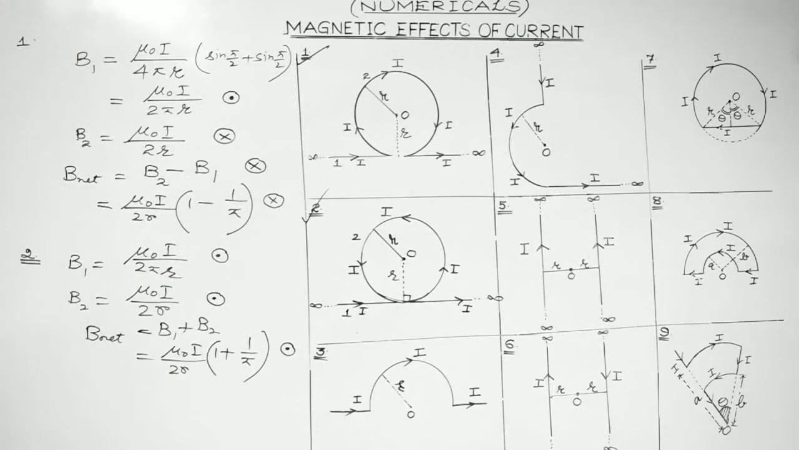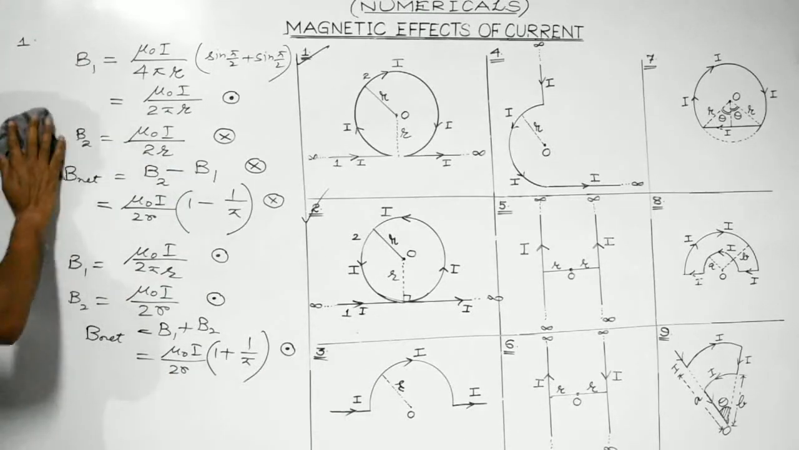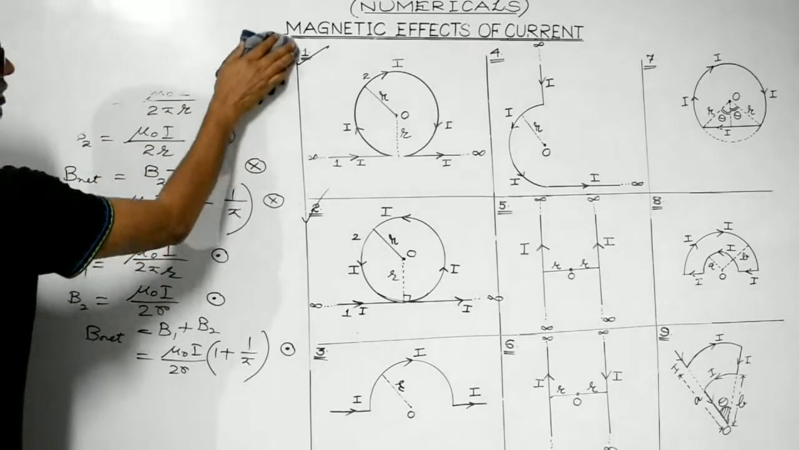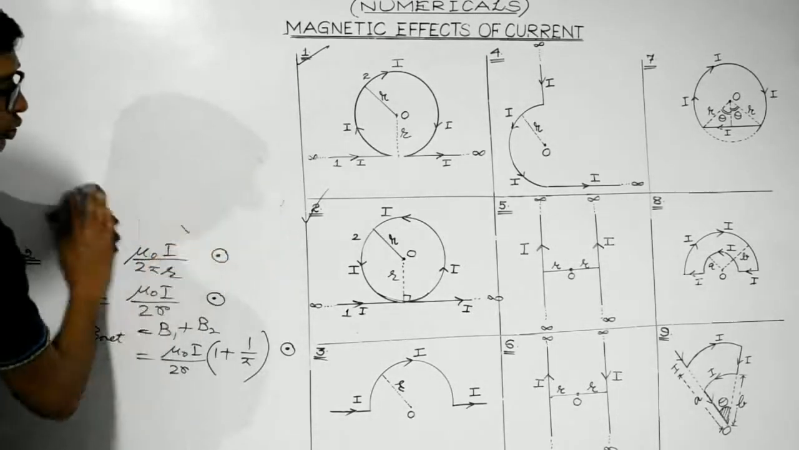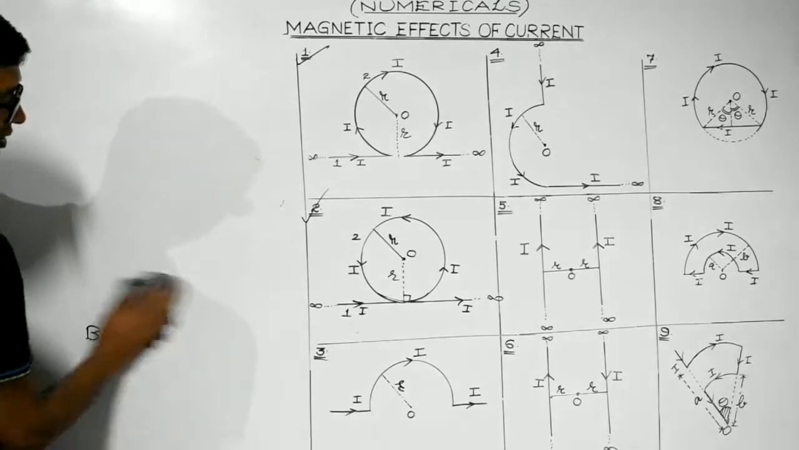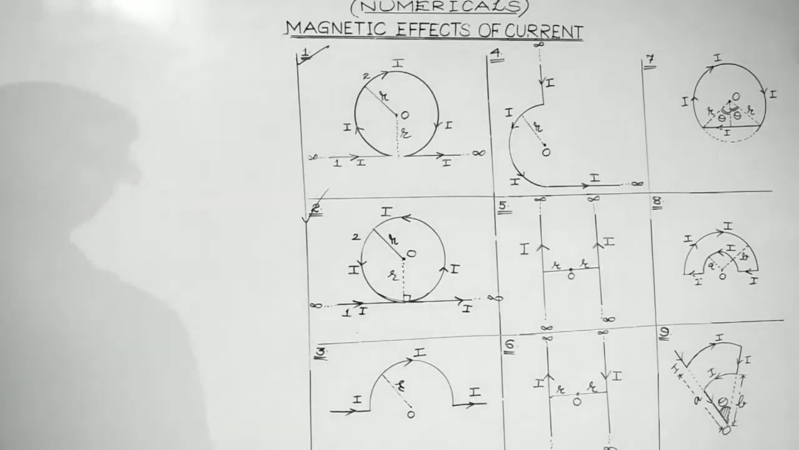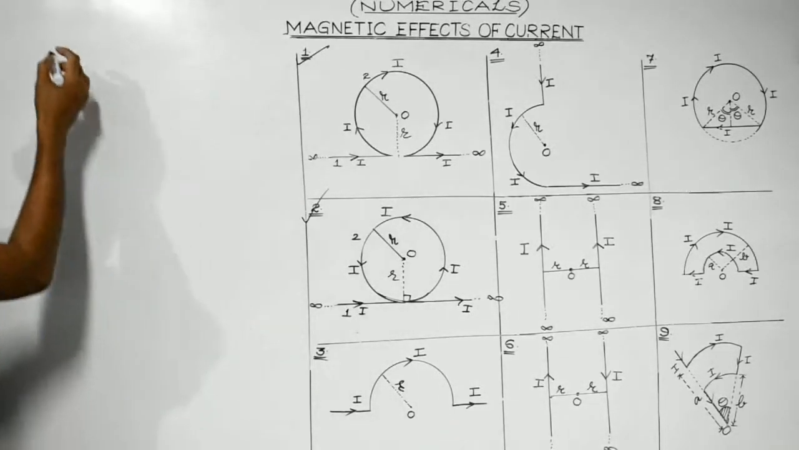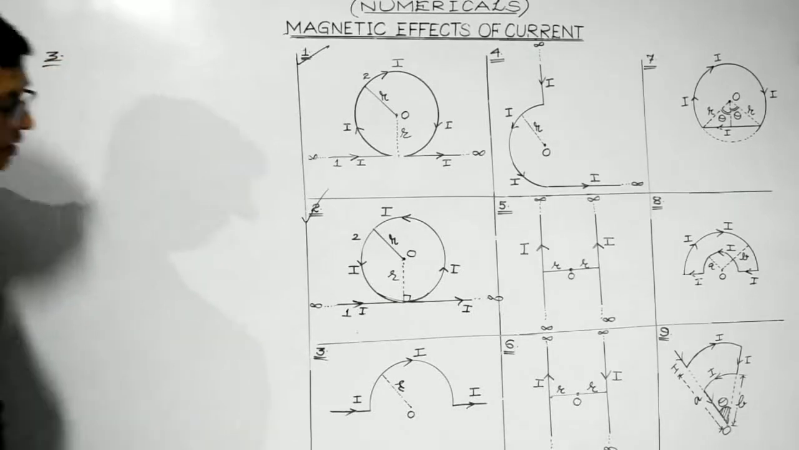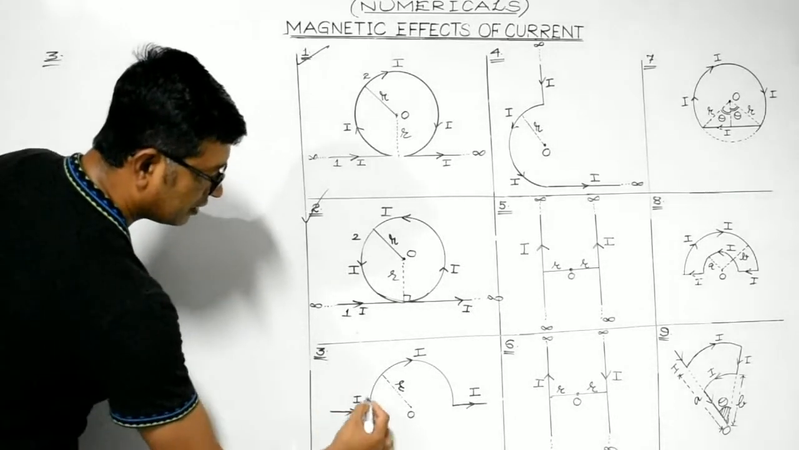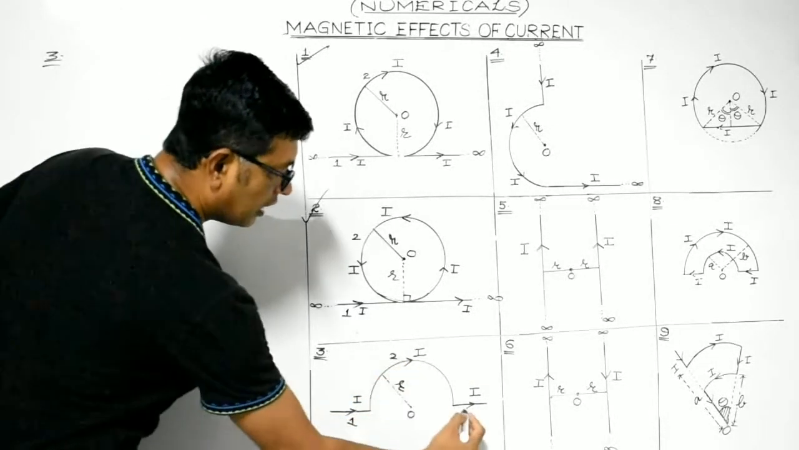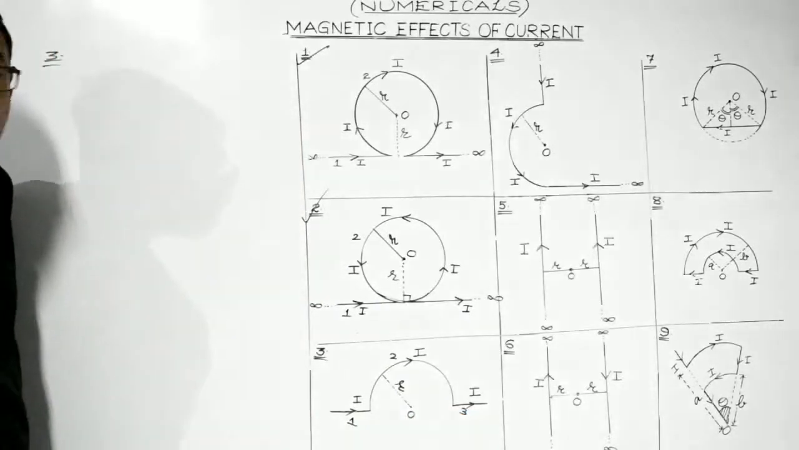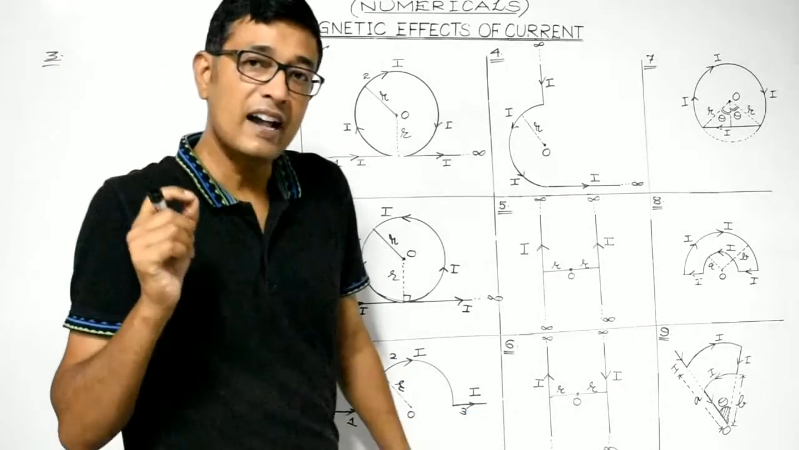Now it's a relatively very simple question. It has got two straight parts and a semicircular section. So third one, suppose this is 1, the semicircular portion is 2 and this is 3.